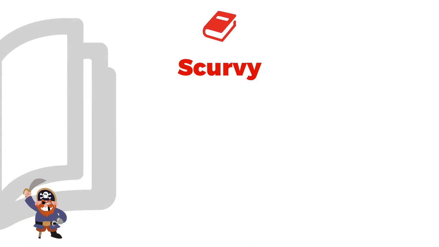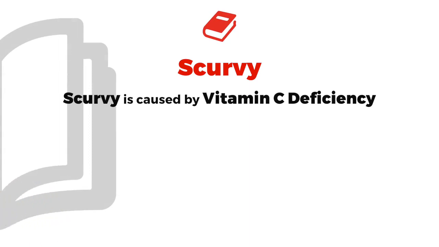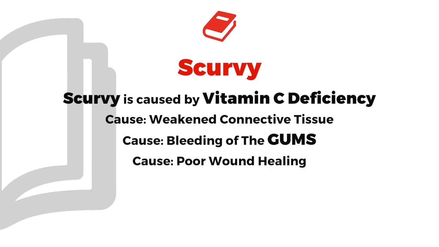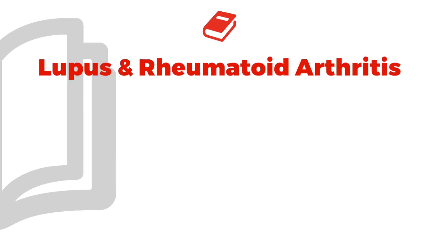Speaking of scurvy, look at that next paragraph where scurvy is bolded there. It says scurvy is caused by vitamin C deficiency. You guys know it can cause weakened connective tissue. It can cause problems with bleeding of the gums. That's a big one to pay attention to. Poor wound healing, etc. You guys also know here lupus and rheumatoid arthritis. These are going to be problems with collagen disorders.